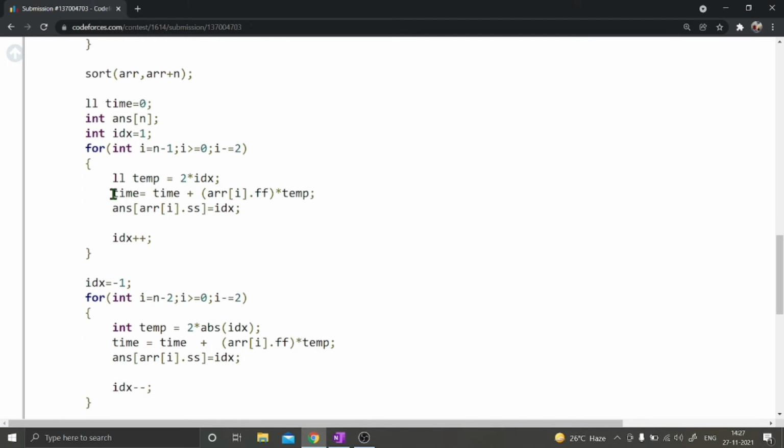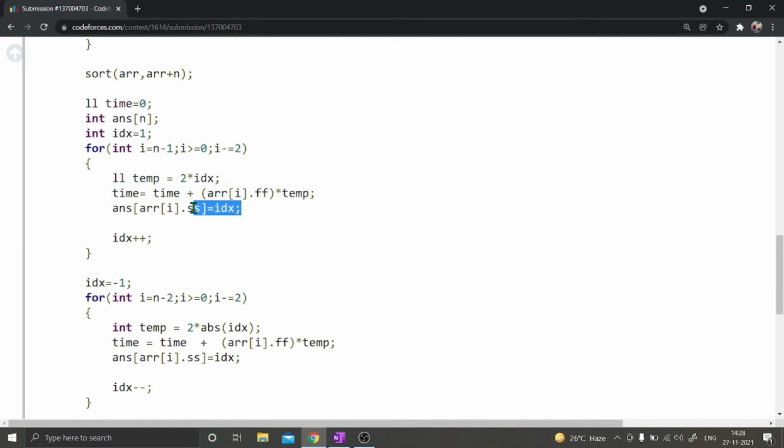Now I'm adding in time arr[i].ff. What is this? This is the frequency, how many times I am going to visit the ith building, right? So this is the frequency, how many times I am going to visit, and temp is, every time I visit, how much time it's going to take to visit that building. Okay, so I'm adding that time.